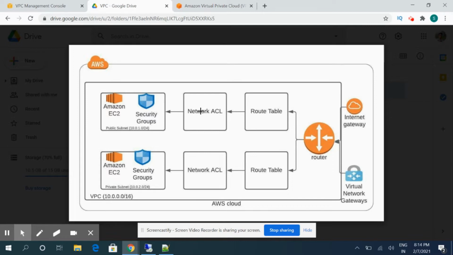But in stateless, if we define any inbound rule, then we have to define the outbound also. It's not automatically allowed. We have to allow it explicitly in the outbound section of that ACL.